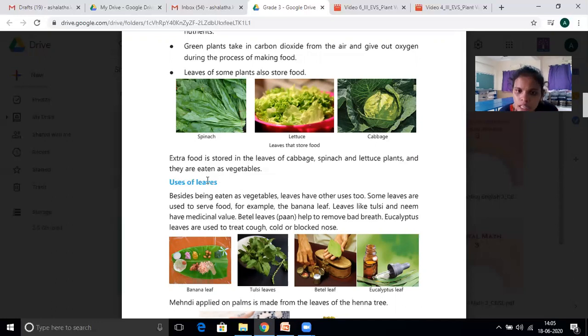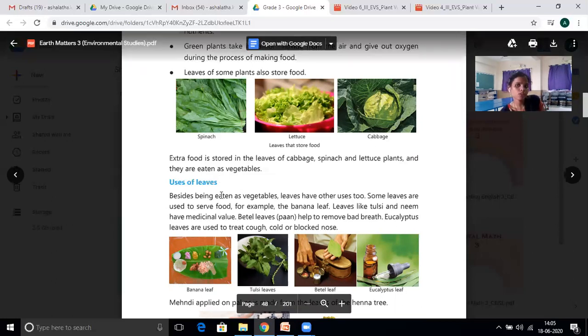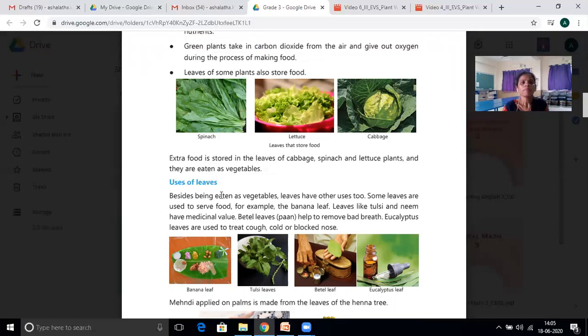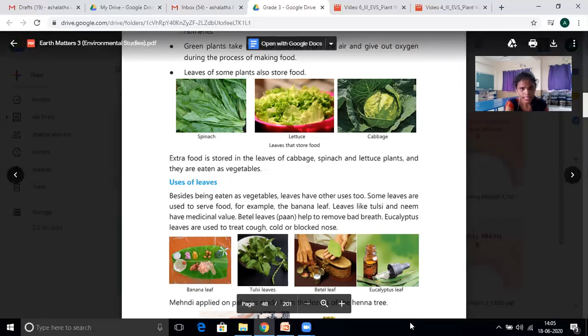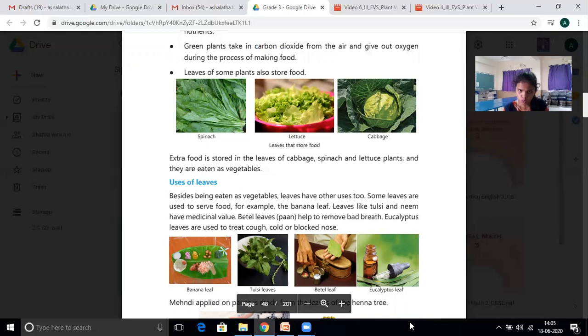And eucalyptus leaf, it is Nilgiri, used for medicinal purposes. Okay, so we can discuss the uses of leaves. Besides being eaten as vegetables, leaves have other uses too. Some leaves are used to serve food, for example the banana leaf. Yes, we serve food on banana leaf.